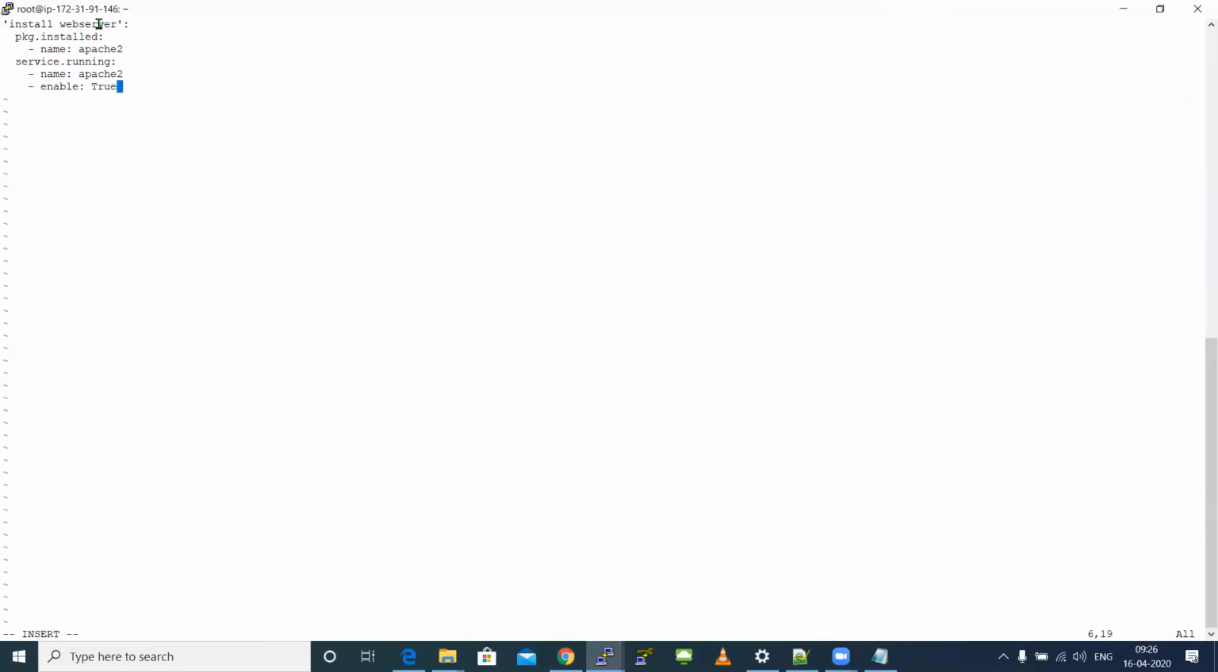So here in the ID declaration, I'm telling something called pkg.installed, and I'm giving a package name called Apache. And second, I'm telling something called service.running, and I'm telling it to start a service which is known as Apache. So it's a simple code. Just understand this. In our next example, I'm going to elaborate the same code to make it more comfortable for you guys. Can anyone raise your hand and just tell me what this code will do?